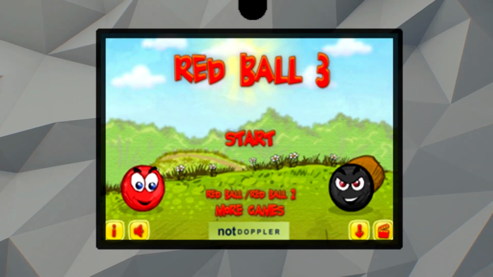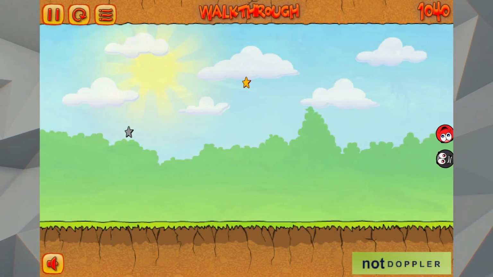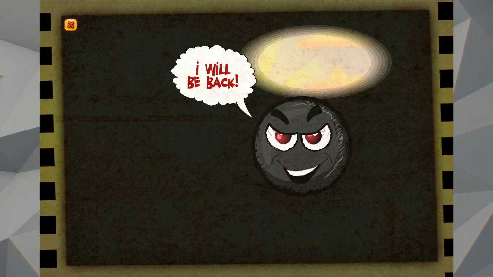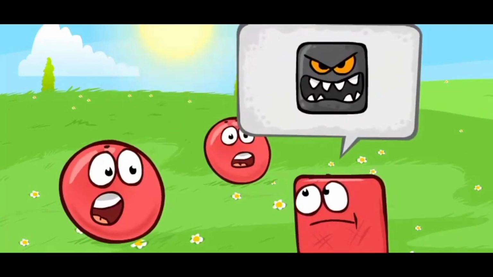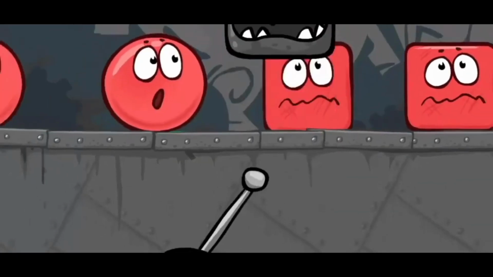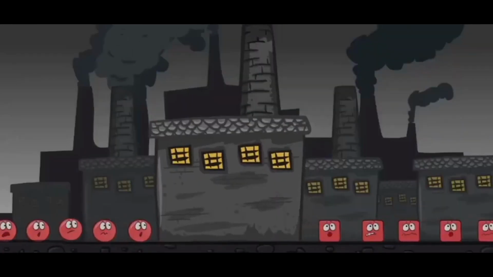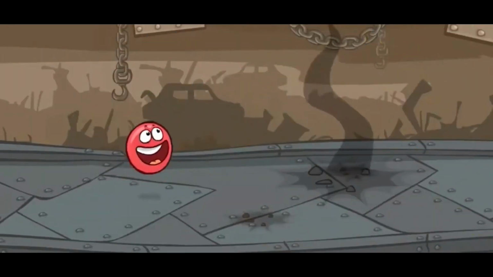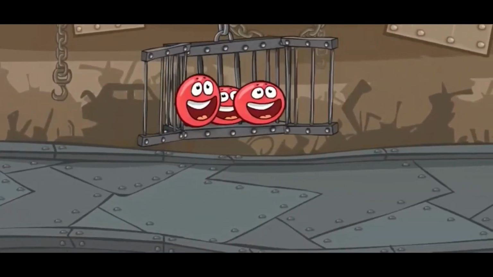Next up is Red Ball 3, where Red Ball's girlfriend is kidnapped by an enemy. Upon being defeated, Black Ball vows to return to enact his revenge. Next up is the Red Ball 4 volumes, where enemy black boxes, led by the Black Ball from Red Ball 3, try to turn all of the Red Balls into red boxes. And our protagonist, Red Ball, is able to free his species by defeating a couple of bosses.